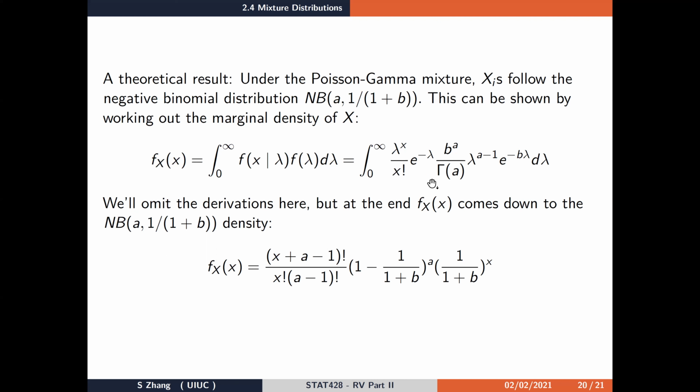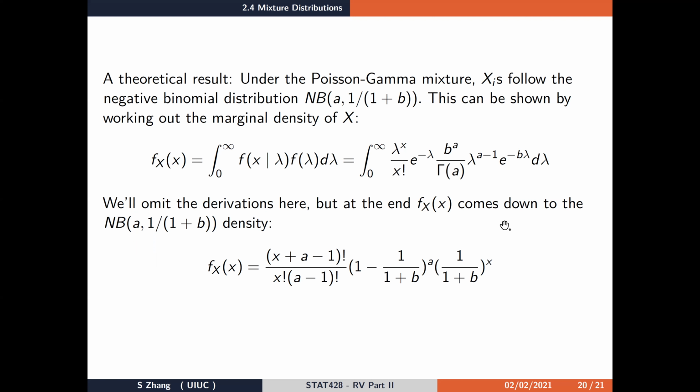The actual calculations and derivations will be omitted here because it is a little bit involved and not super relevant to what we want to do. So let's take a leap of faith that the math works out. At the end, f of x comes down to the negative binomial density with parameters a and 1 divided by 1 plus b.